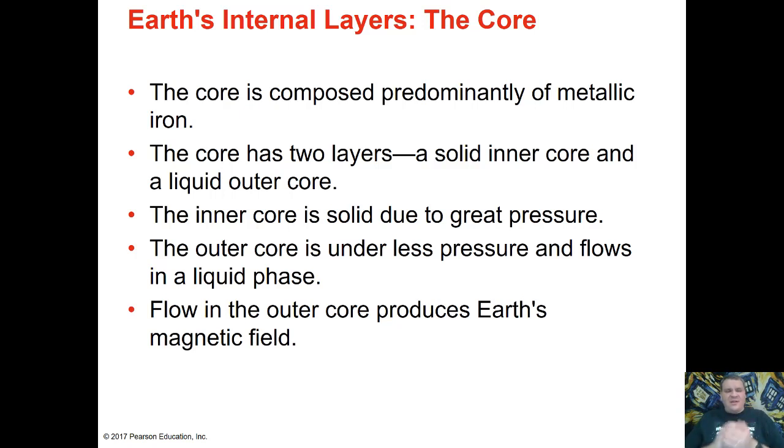So both the inner core and outer core are iron. The inner core is solid. The outer core is liquid. And because it is liquid, it's possible for the outer core to flow. Specifically, it has convection, if you remember talking about convection previously, and it is the liquid outer core that actually generates the Earth's magnetic field.